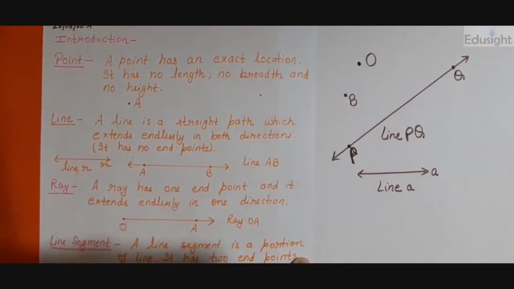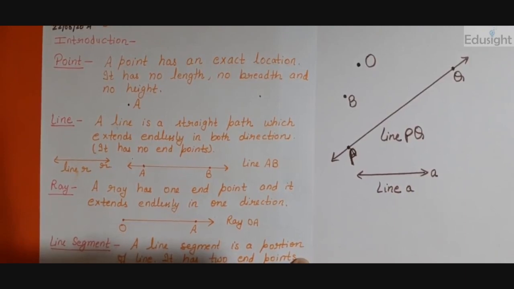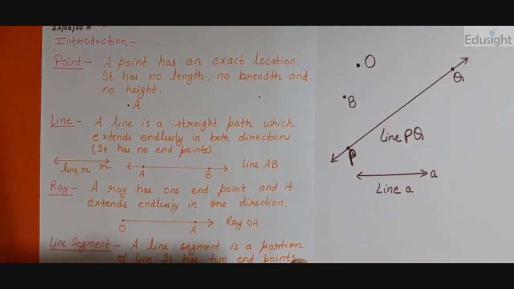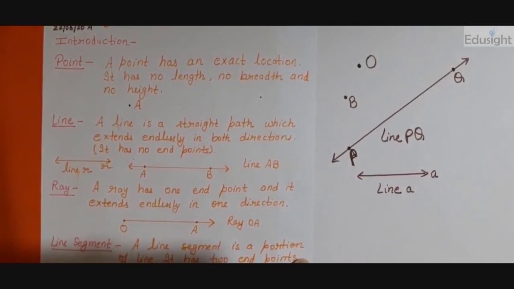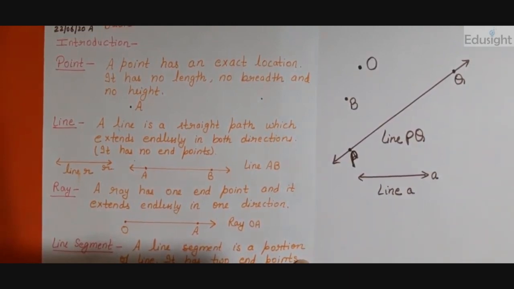Next is ray. A ray has one end point and it extends endlessly in one direction. Suppose you imagine, look, from where the sun ray starts. From the sun they start, right? Suppose there is a ray that is emerging from the sun.